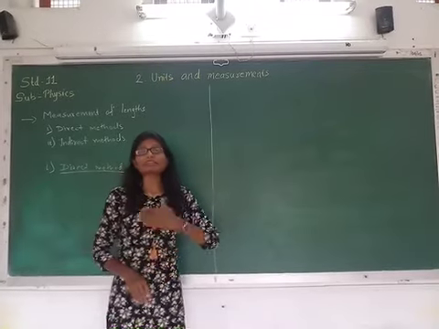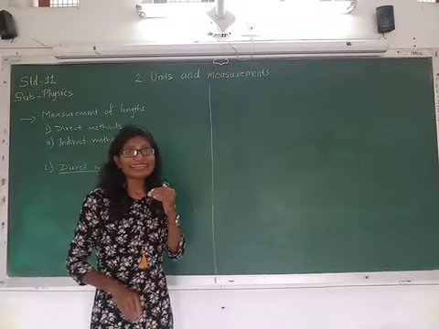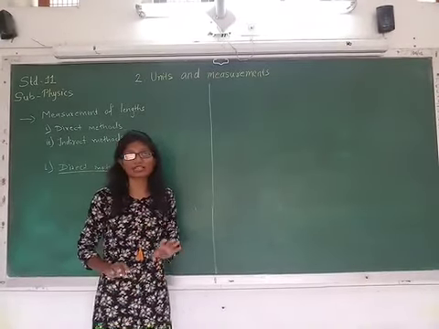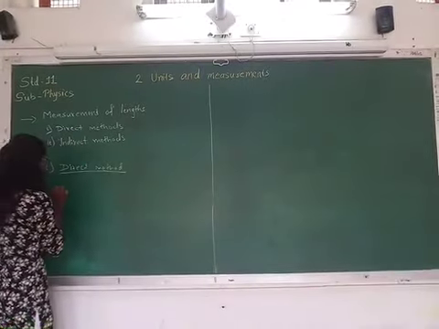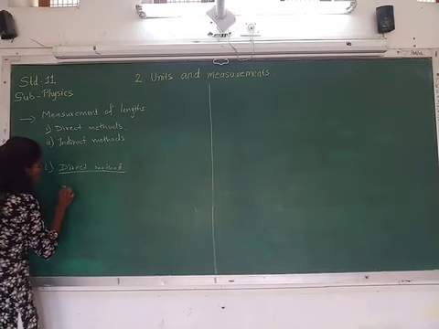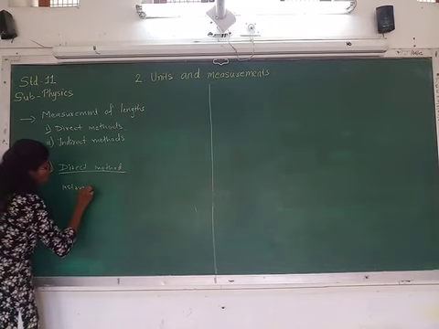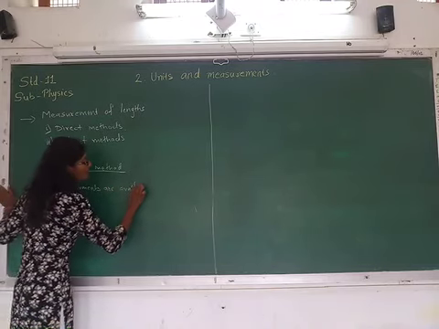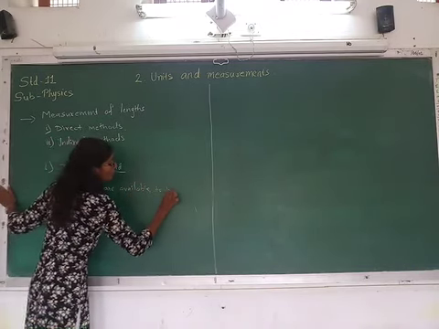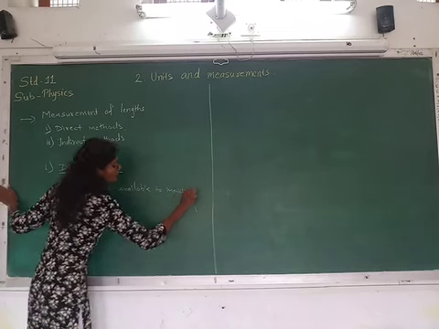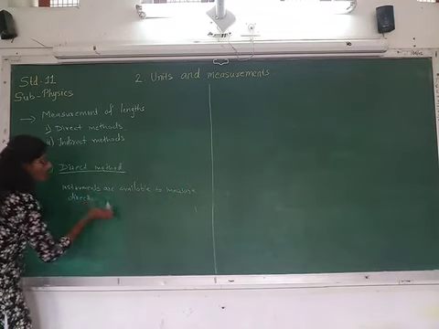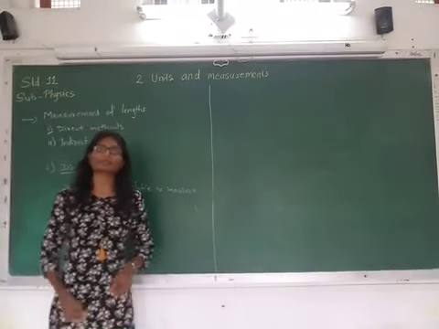So the direct method is a technique in which you have the instrument that you can use to measure directly.